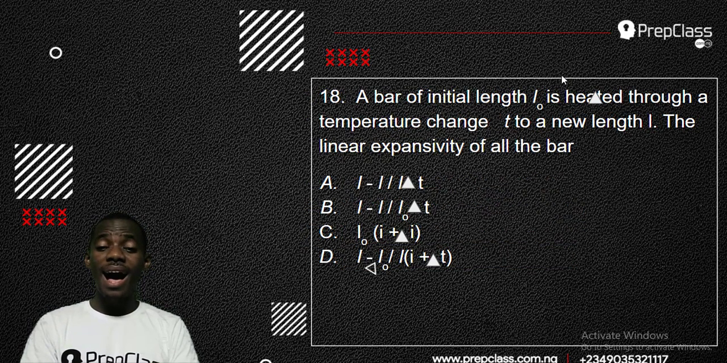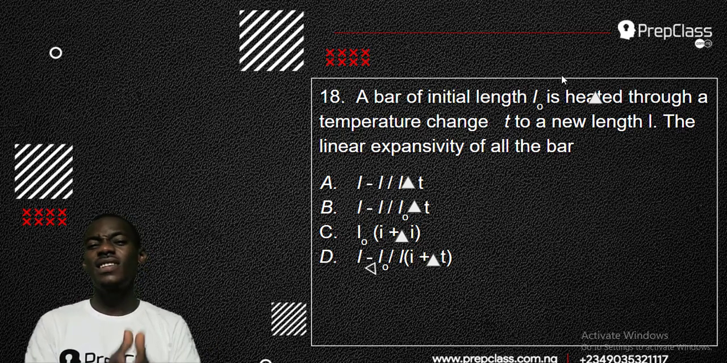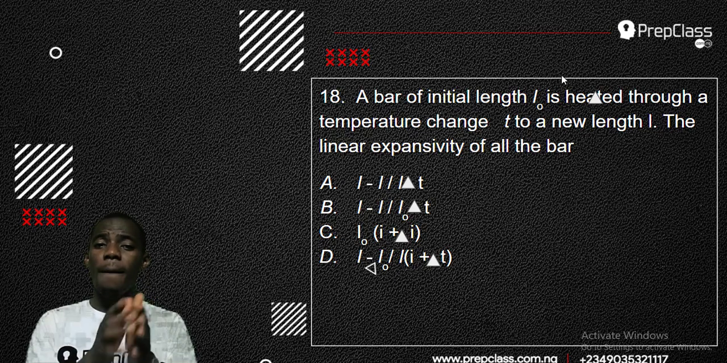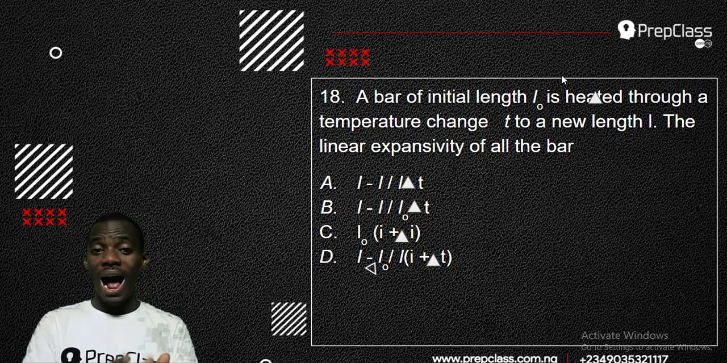Number 18 says a bar of initial length L0 is heated through a temperature change T to a new length L. Find the linear expansivity of the bar. Now this question is simply asking about linear expansivity. Does that ring a bell? We have been talking about linear expansivity, right? Linear expansivity is just (L2 minus L1) over L1 times (theta 2 minus theta 1). So that's change in length over length times change in temperature.